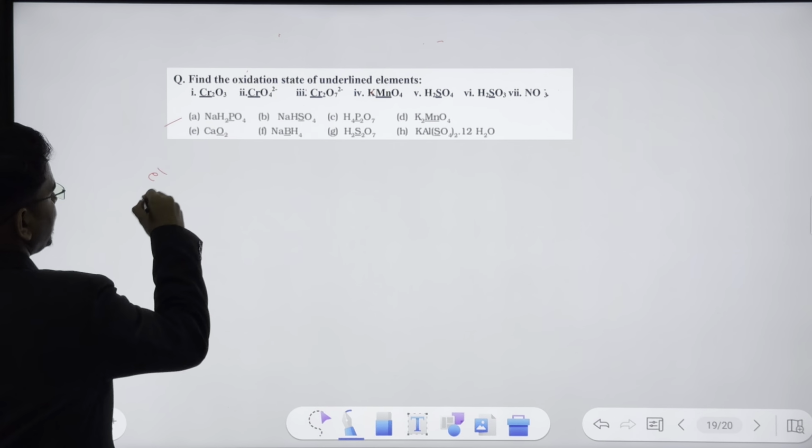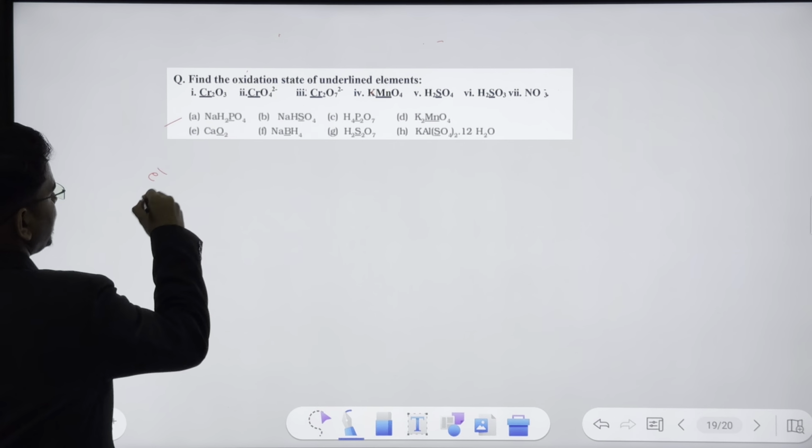It is going from +4 to +6, that's oxidation. And remember, if you are undergoing oxidation, you are behaving as a reducing agent because somebody else got reduced. If you are undergoing reduction, you are an oxidizing agent.